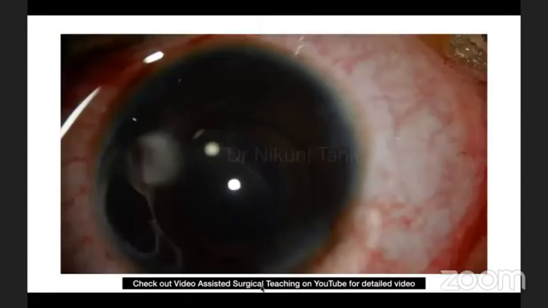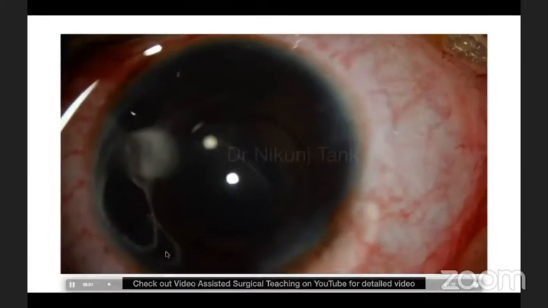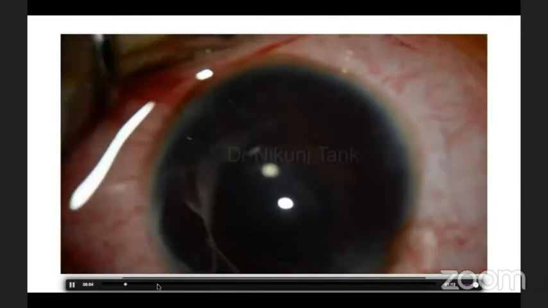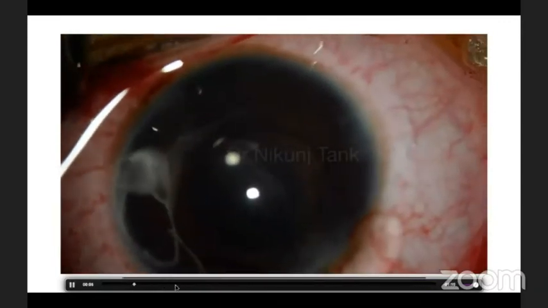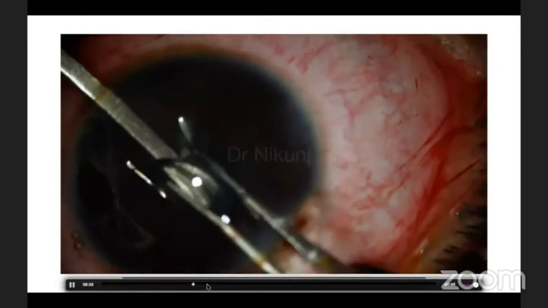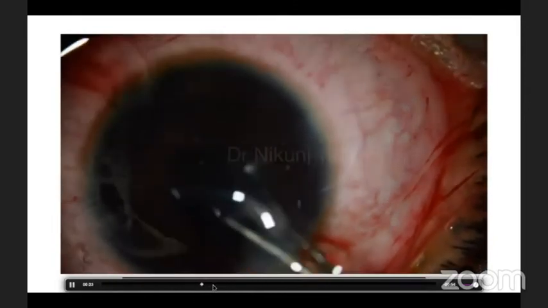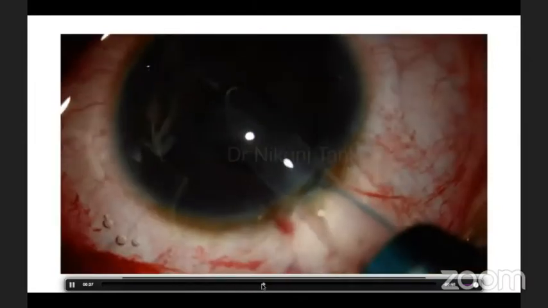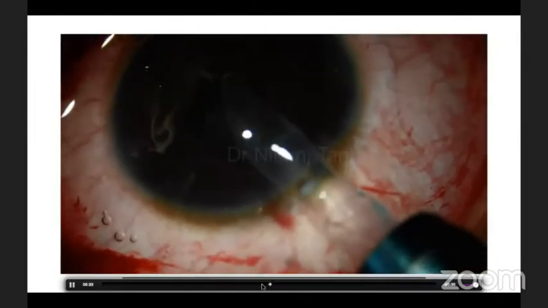This is another case where a foldable single-piece IOL was implanted into the ciliary sulcus, which got subluxated. So IOL explantation with secondary three-piece IOL implantation was planned. The IOL was folded in the anterior chamber using an iris spatula and McPherson forceps, which is my preferred method of IOL explantation. And you can see the IOL is explanted in toto. Following which the three-piece foldable IOL is being inserted.